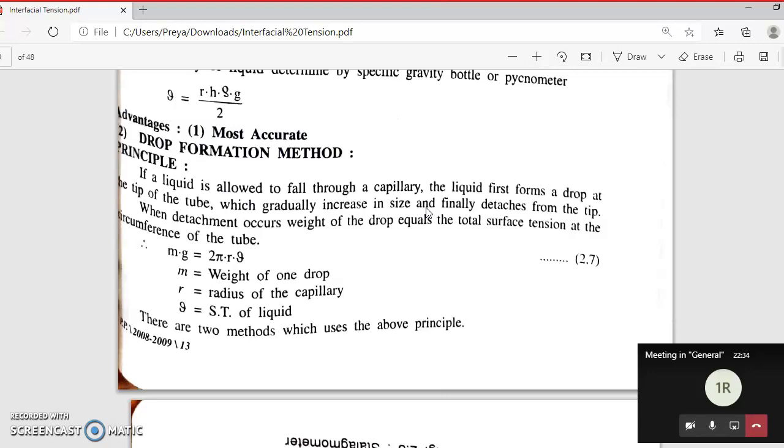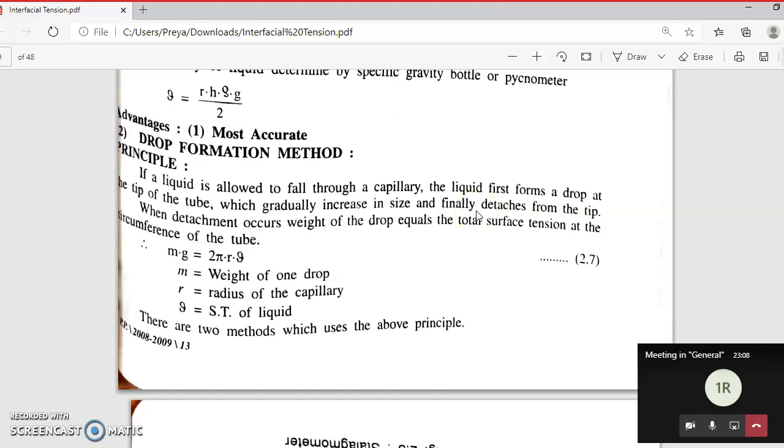When you hold a liquid in the pipette, then as soon as you release it from above with your thumb, it forms a drop. Slowly the drop size increases and then it detaches, right? It will not give you a large bubble. Depending upon the surface tension, it forms a drop and then it detaches. So when detachment occurs, the weight of the drop equals the total surface tension at the circumference of the tube. It is the basic principle of drop formation.